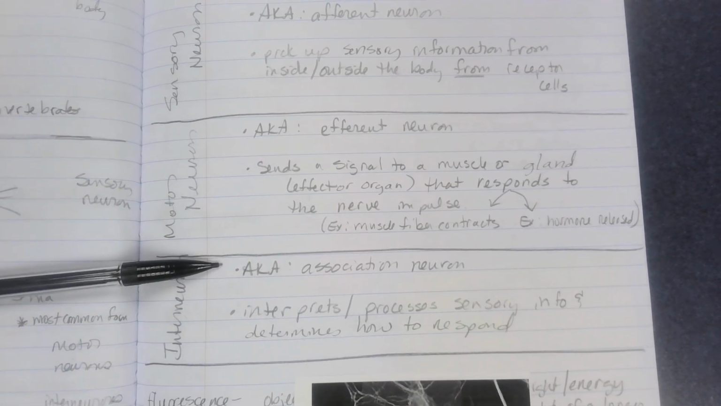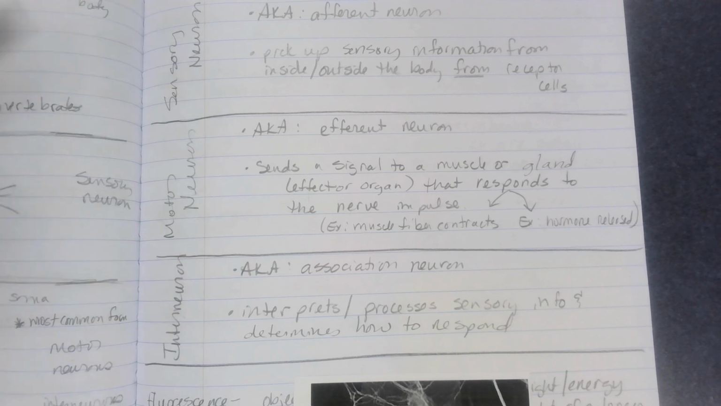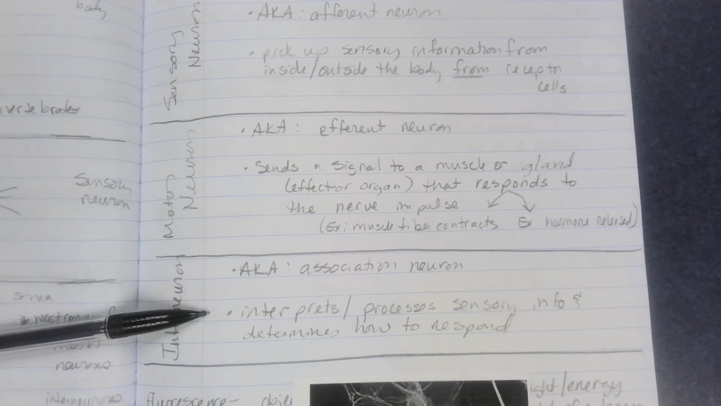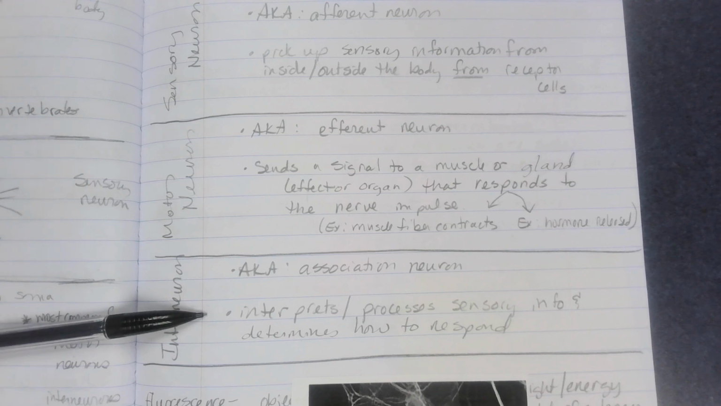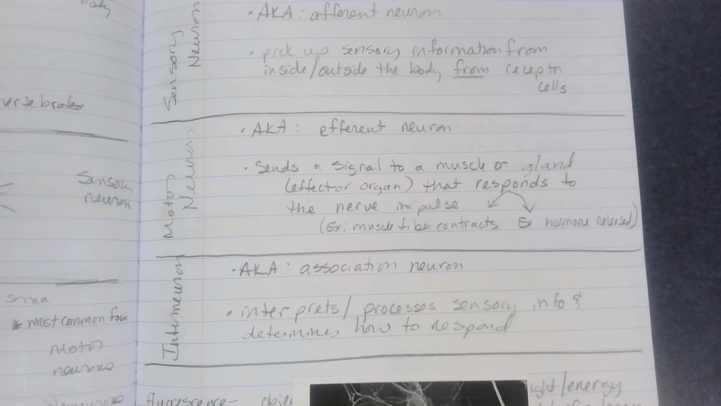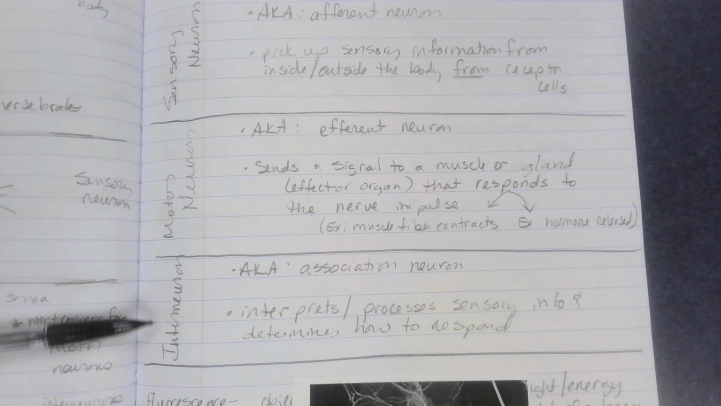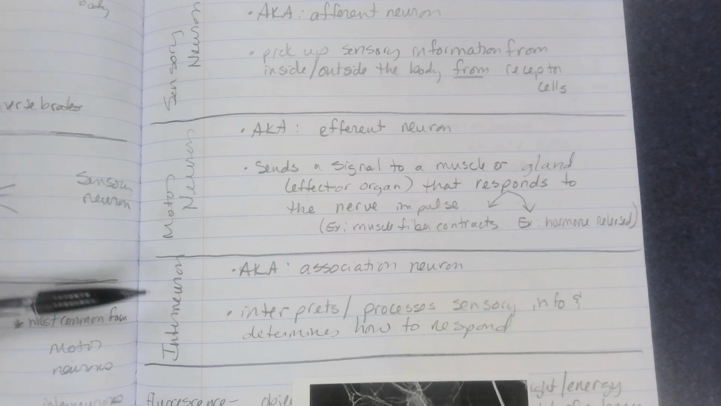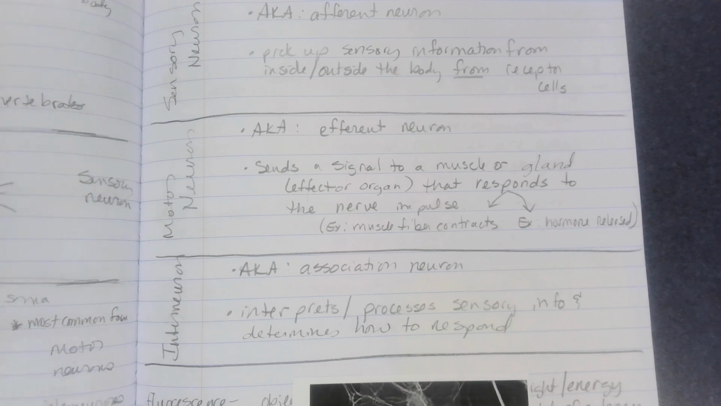Interneurons are also known as association neurons. Interneurons are going to interpret and process sensory information and determine how to respond. So these guys are in the brain and spinal cord. So when the afferent neuron brings that information that was picked up from the receptor cells, the interneurons decide what to do with it and then give the message to the motor neuron, which takes it to the effector organ.